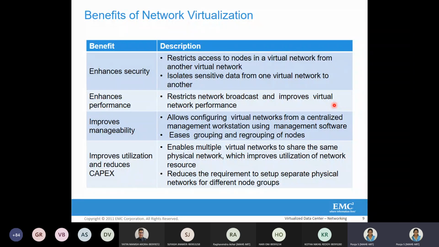As I told you in the earlier case also, suppose it is a single LAN and there are two departments working on the same LAN. How do they have a security feature? Meaning how is their data not leaked when they're sharing the LAN? Network virtualization provides the security, meaning it restricts access of data from one virtual network to another.